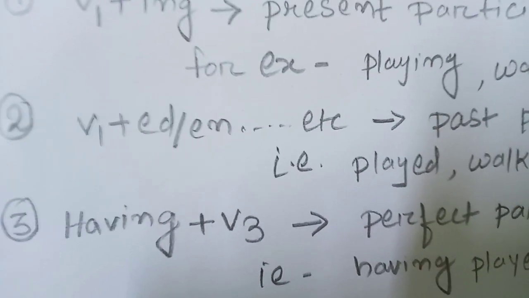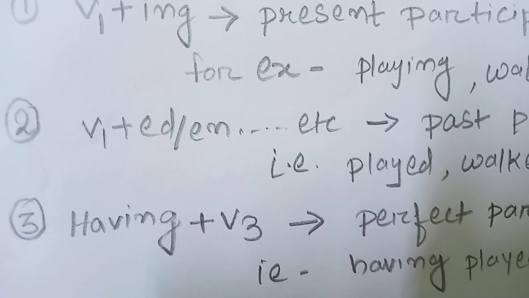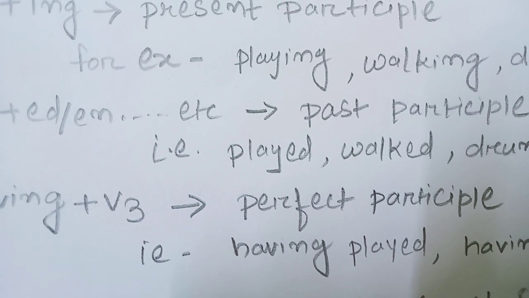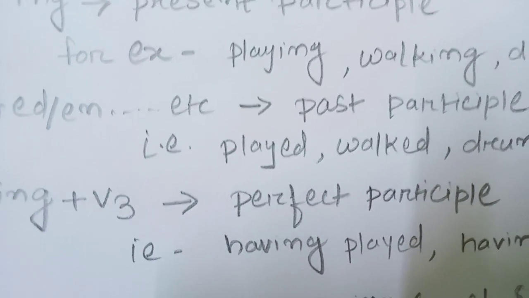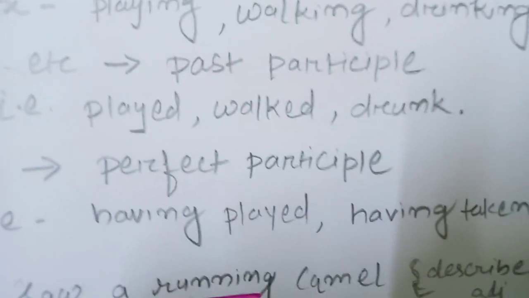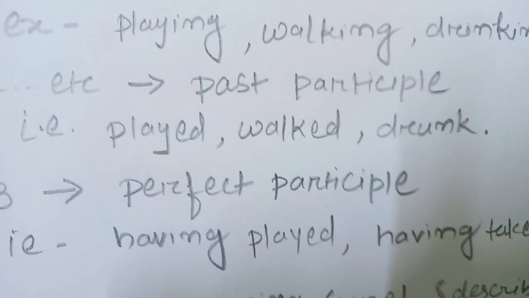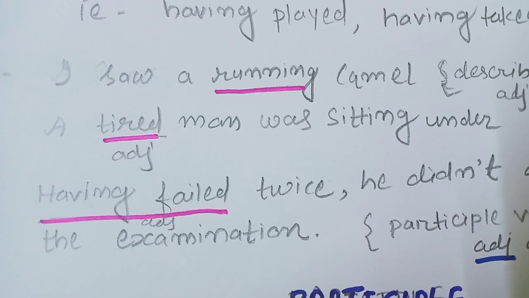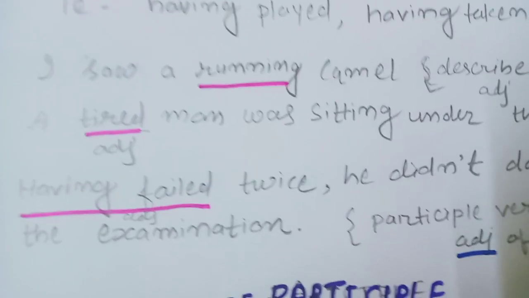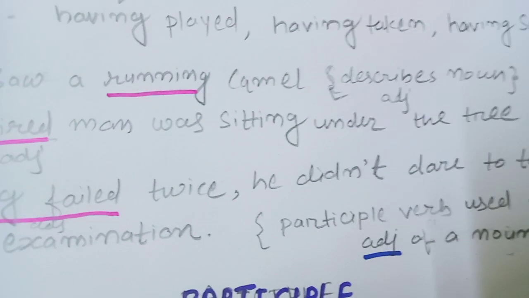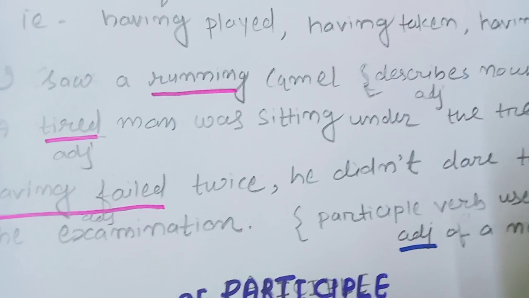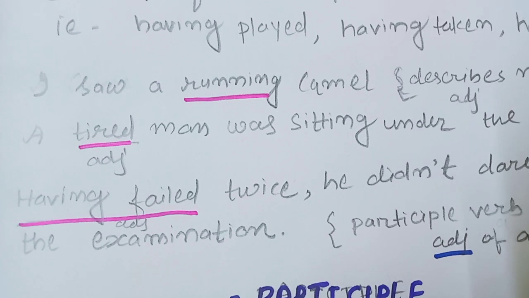Then the third type: having plus V3. This is also called the perfect participle. Having played, having taken. Now you can see the first line: I saw a running camel. Here it describes a noun, like an adjective.